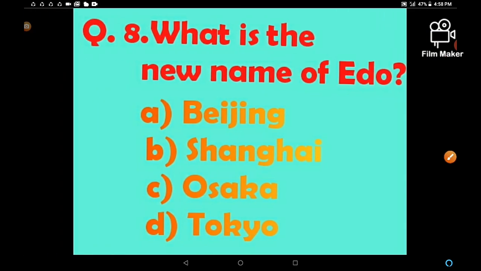Take the next question. What is the new name of Edo? It's a very simple question. Beijing, Shanghai, Osaka, Tokyo. So the correct option is D. Tokyo is the new name of Edo.